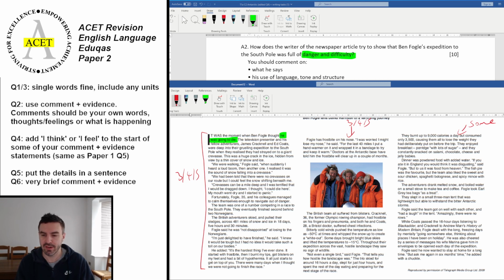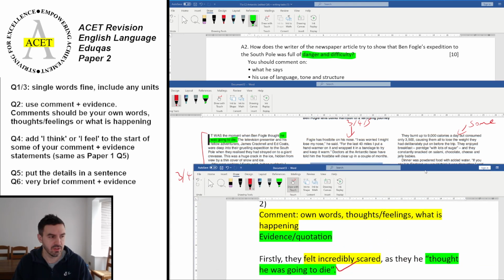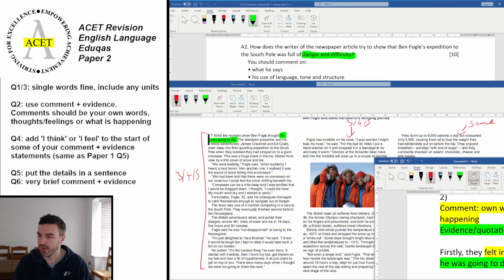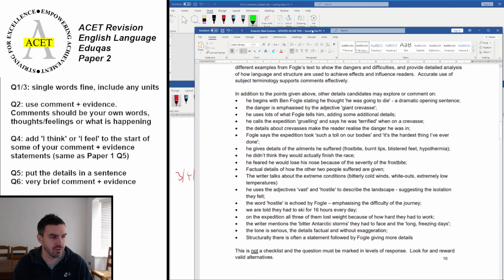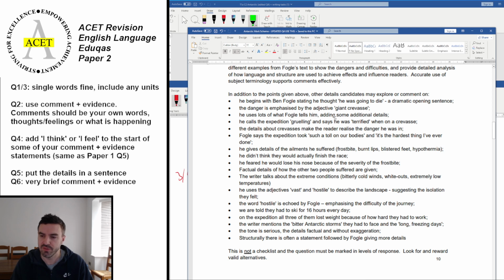If you take all of your answer from the first column, you're not going to hit all areas of the mark scheme. Okay, so you want to give yourself 15 minutes, starting with that first one that I've just done there for you, and pause the video now and complete that, and then come back for the answers. Okay, if you have paused the video and completed your answer, hopefully you've done really well. You've got lots of comments, lots of evidence in there, and here is the mark scheme which you're going to use. So I'll talk you through it, but obviously you can pause the video as well and have a look for yourself.